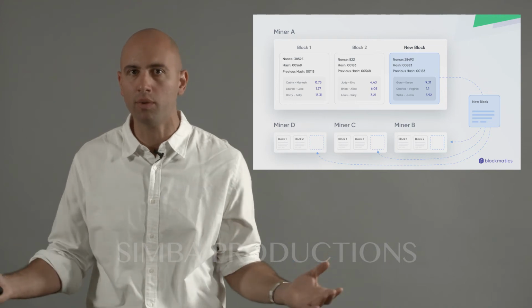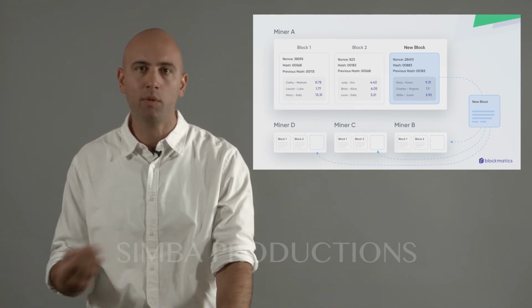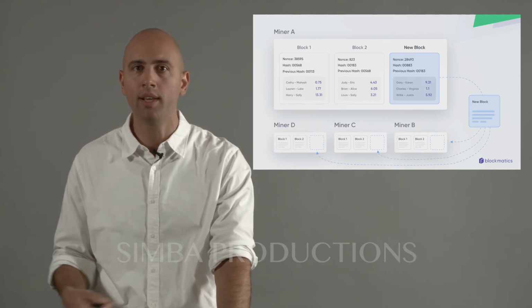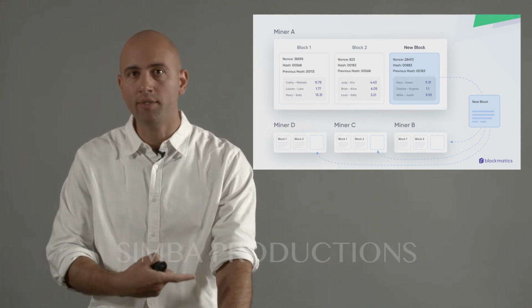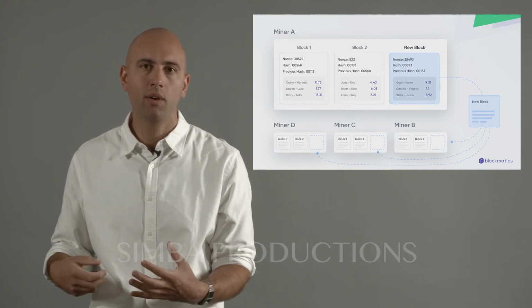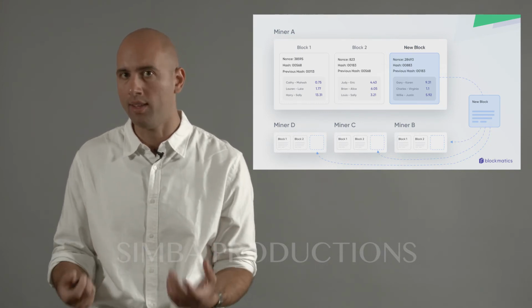So the rest of the network would now get that block, and they will see that, yes, indeed, it does have a low hash output. Everything within the block is valid. All those transactions are legitimate, and they will then accept whatever was contained in that block.